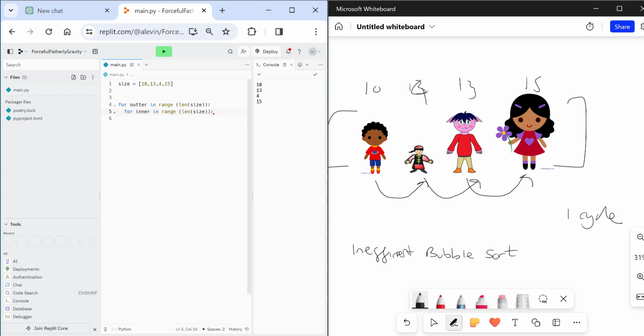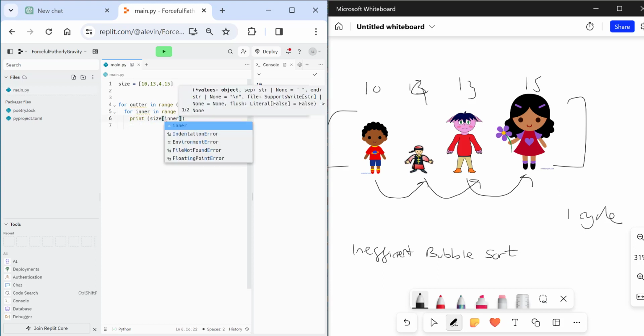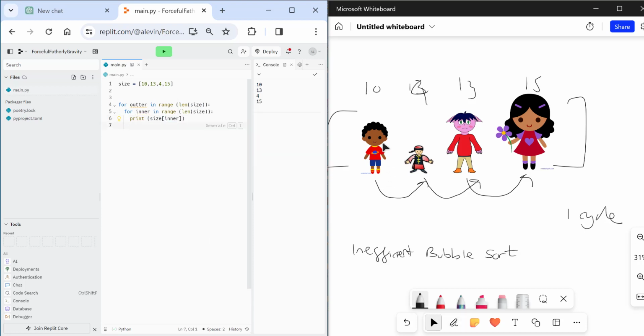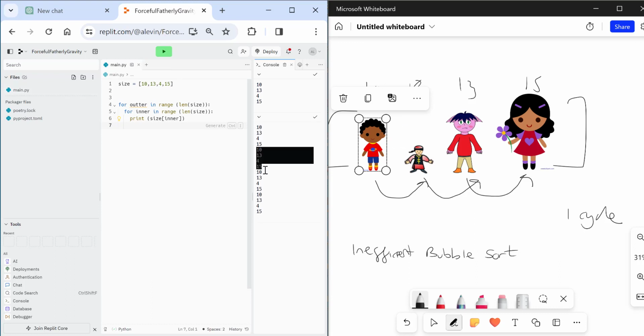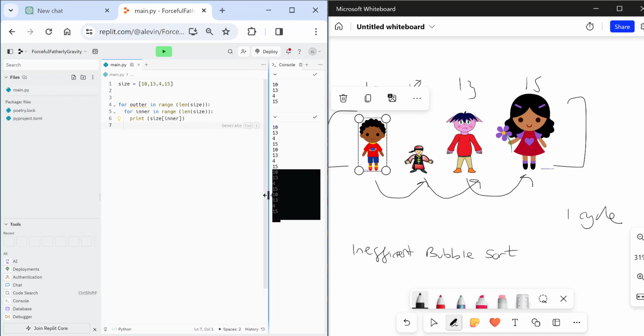I'm then going to just do print size inner. So we're not doing any swapping at the moment. I'm not saying I want to swap this person with this person. I'm just showing you that it's going to now display things. So we've got one cycle. It then does it again. It does it again. Happy days.